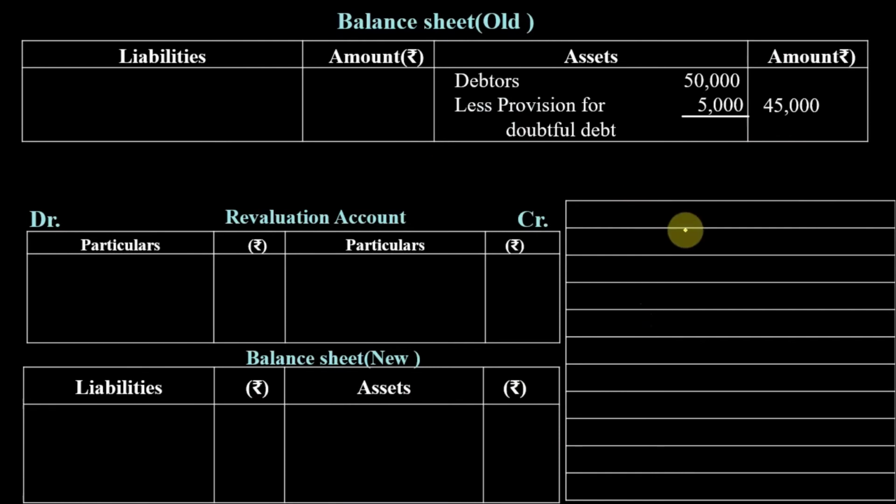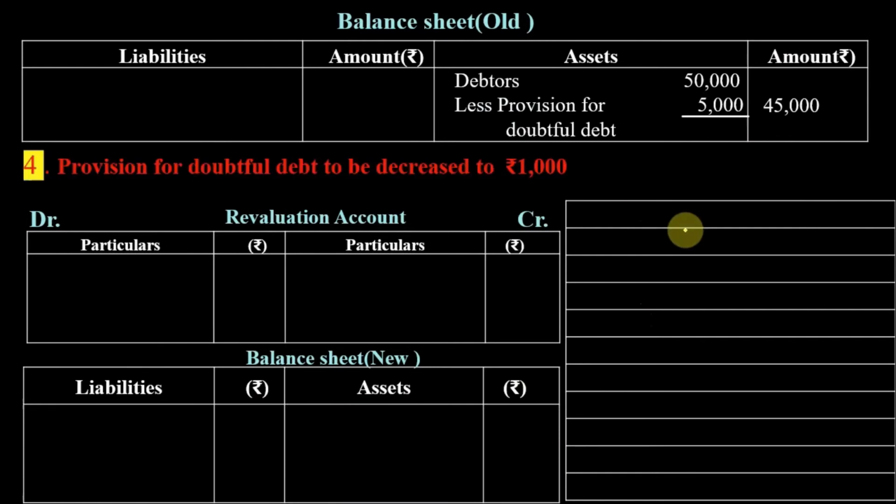Now let us see case 4. Provision for doubtful debt is decreased to 1,000. So we want that provision, instead of 5,000, it should decrease to 1,000. So with this you can see that your liability was earlier 5,000, but now it will be 1,000.